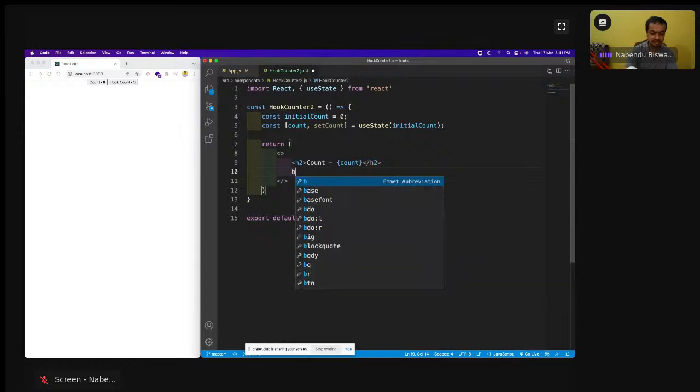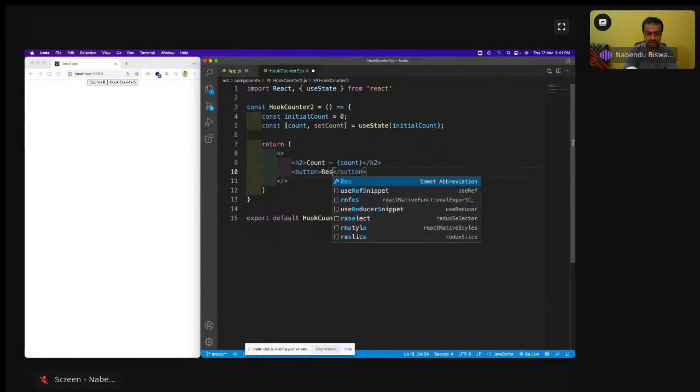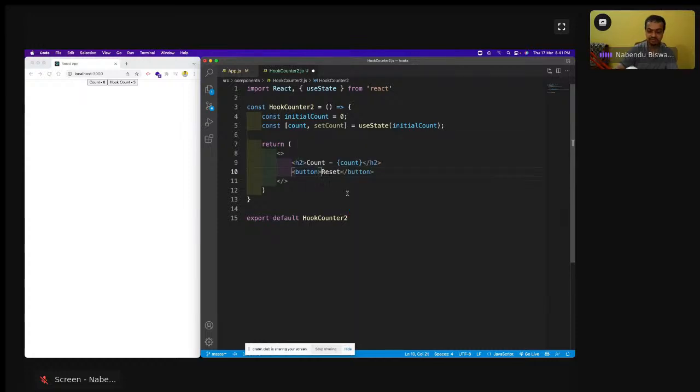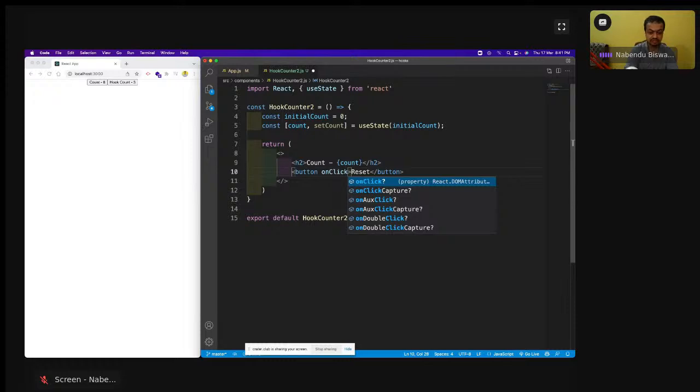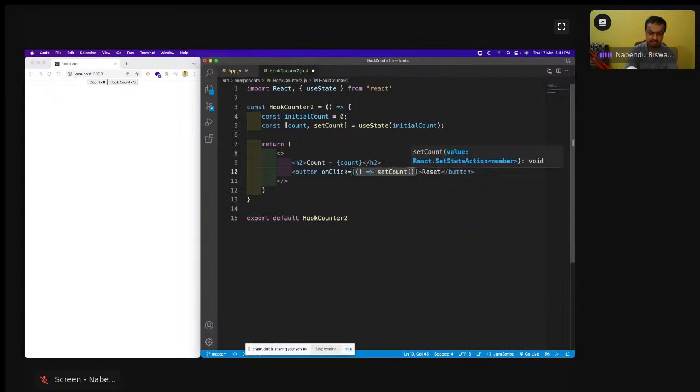Then a button I will have, and it will be reset, and here onClick equal to setCount is initialCount. So initial count.